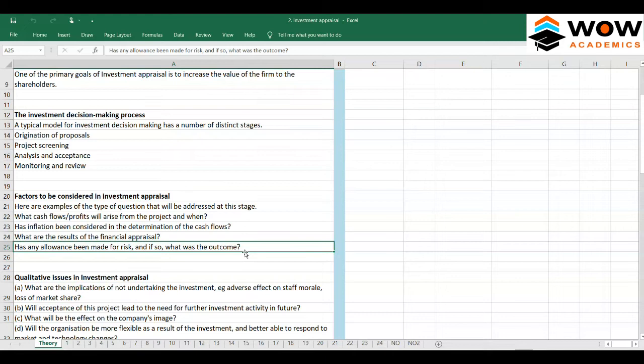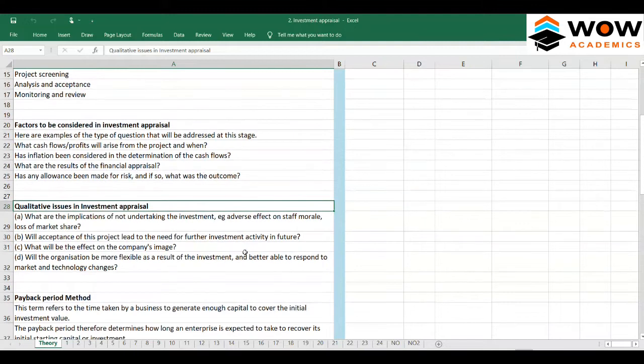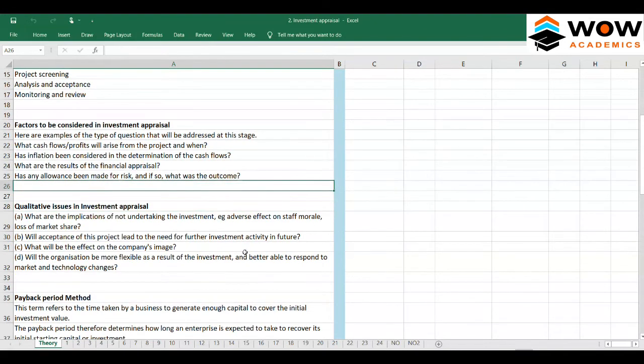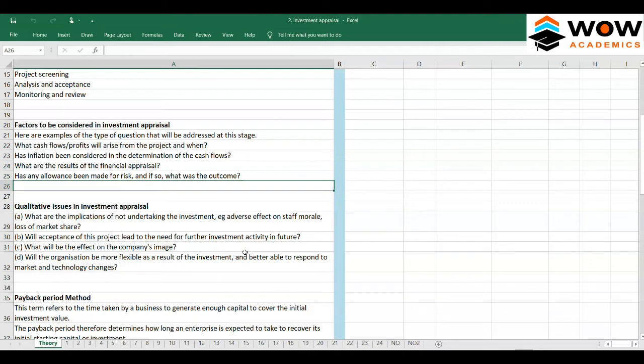We should think of 30% success, 50% success, 70% success, and 100% success. So we should only think in terms of scenarios here. That is a very powerful concept. So that's about the factors to be considered in investment appraisal. These are the questions that arise, so we have to answer these questions, and finally we have to get the investment appraisal done.